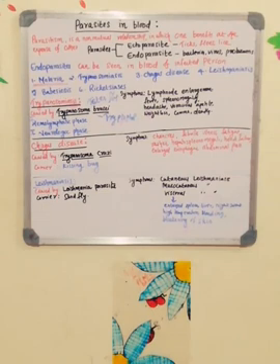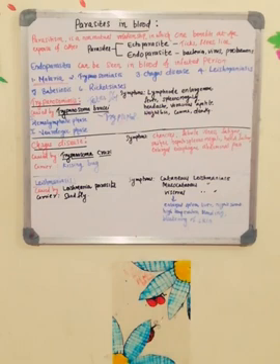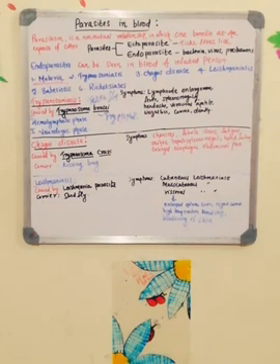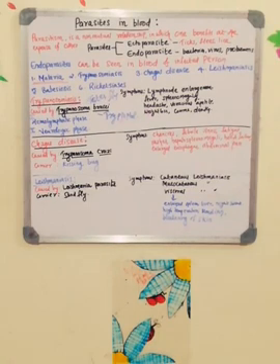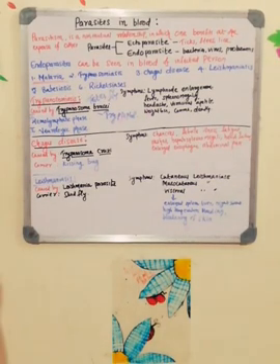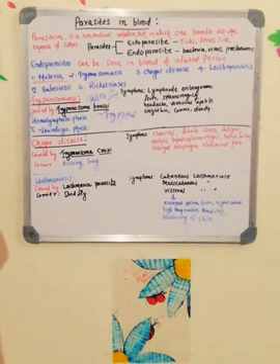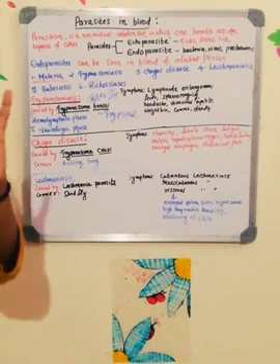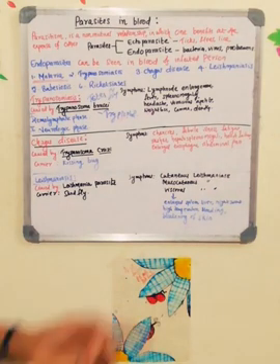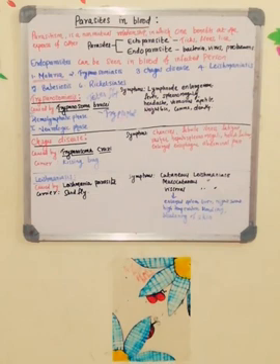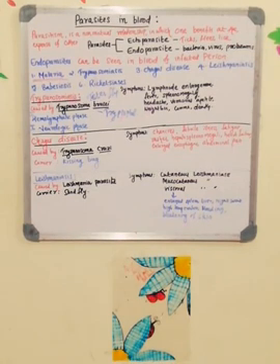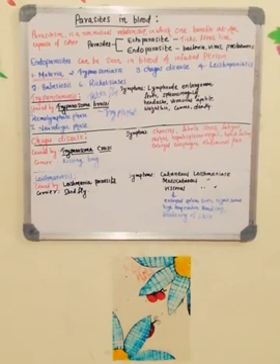The second one is mucocutaneous leishmaniasis, wherein the parasite will spread to the nose, throat and mouth, and will completely destroy the mucosal layer. In this condition, the entire nasal bridge will be completely damaged. You can check the images of mucocutaneous leishmaniasis. The nasal mucosal layer will be completely destroyed, and the nasal bridge will also be damaged. So that is mucocutaneous leishmaniasis.